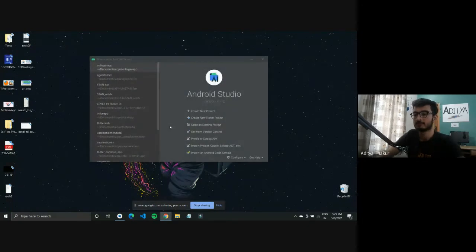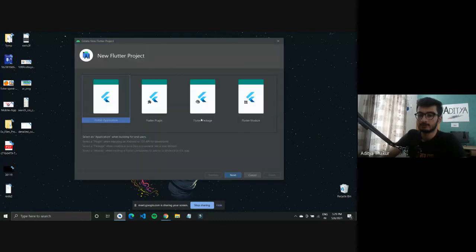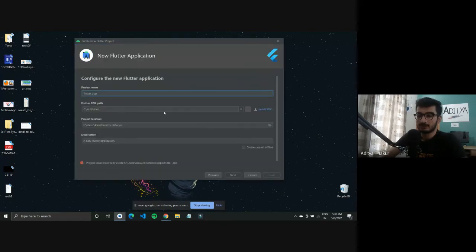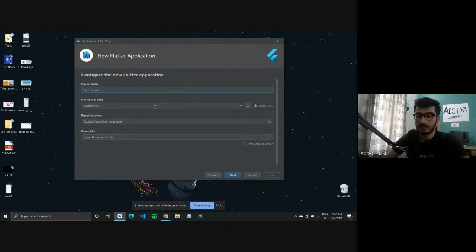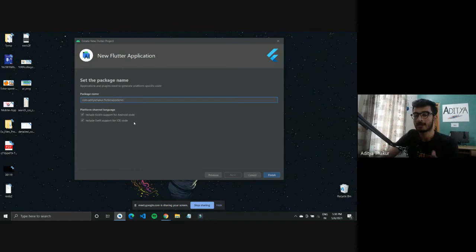So after you are done installing Flutter, what you will have on the Android Studio is this button called create a new Flutter project. You can create a new Flutter project and give it a name, a description, and then you have to give it a package name. Package names are unique, as in when you want to publish your app to Play Store or App Store, this package name needs to be unique. So you can set it to your domain name, or you can just make it after your name and make it unique.